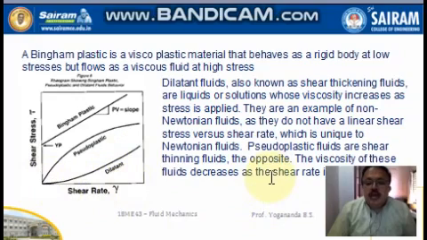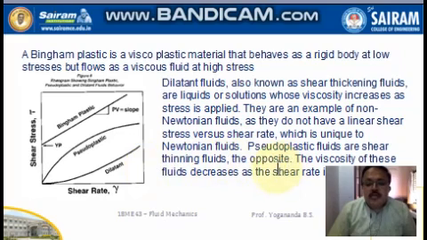They are an example of non-Newtonian fluids, that is, which do not obey Newton's law of viscosity, as they don't have a linear relationship between the shear stress and shear rate. That is particular about Newtonian fluids. That is, shear stress is proportional to the shear rate. But in dilatant fluids, there is no linear relationship between the shear stress and the shear rate.